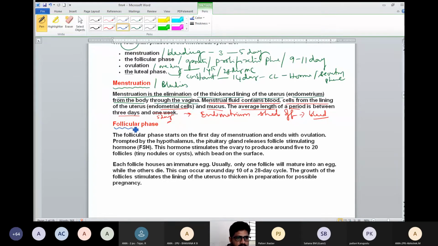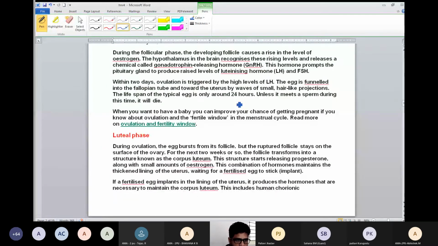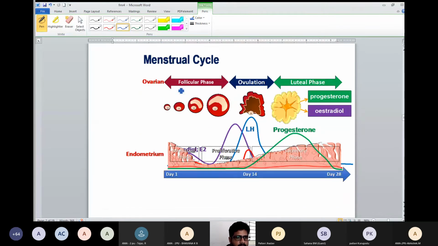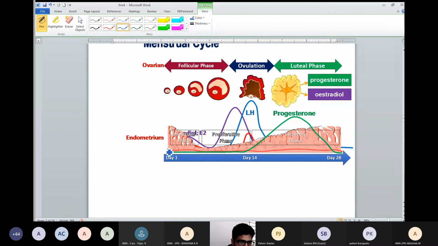First phase, you understand now? In the first phase, what happened? Bleeding occurred. If you see in this diagram, this is the first one, this is the entire menstrual phase. Endometrium, day 1, first day, and you just think this is the 5th day. What happened?